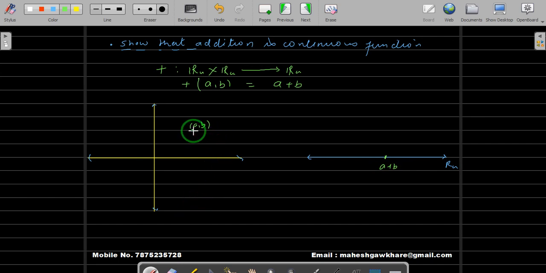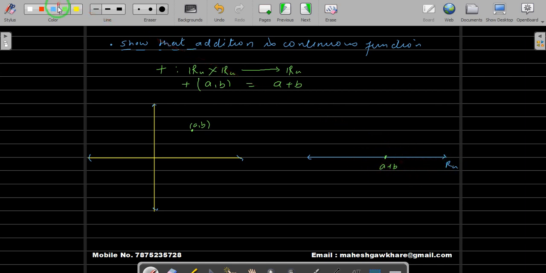So we have taken a point in our domain and we have taken the image of that point. Now we have to take some arbitrary open set or neighborhood of this a plus b. And we know that the neighborhoods in Ru are nothing but the open intervals.